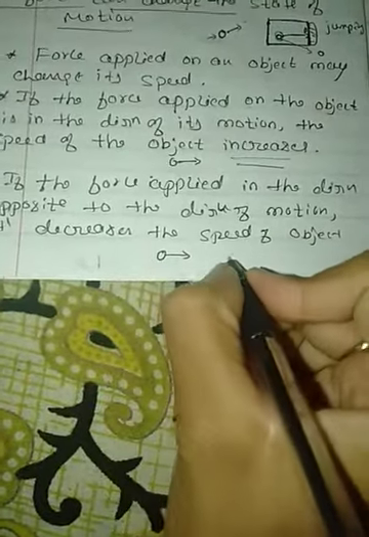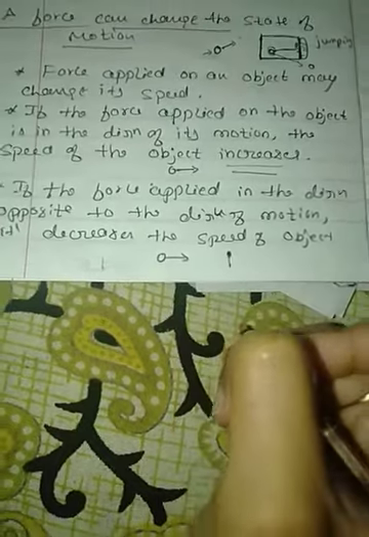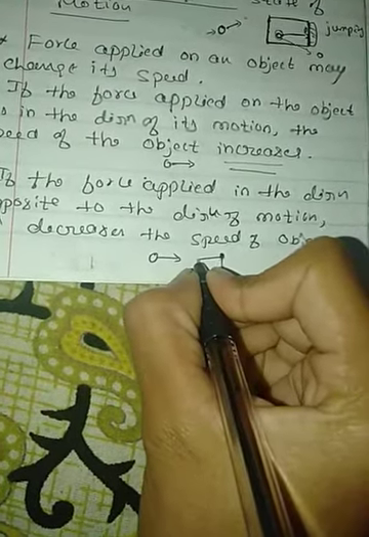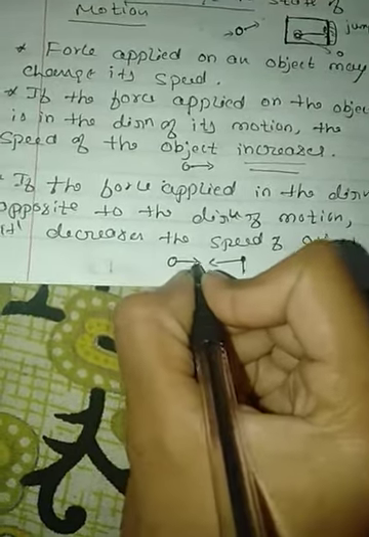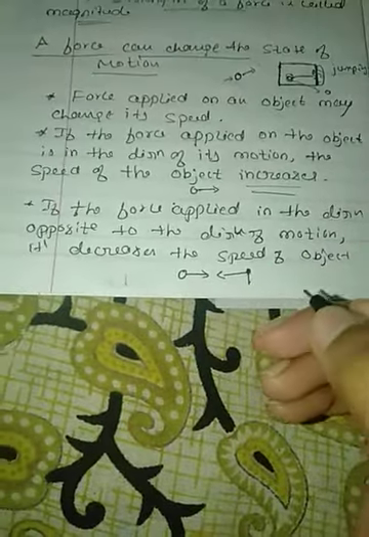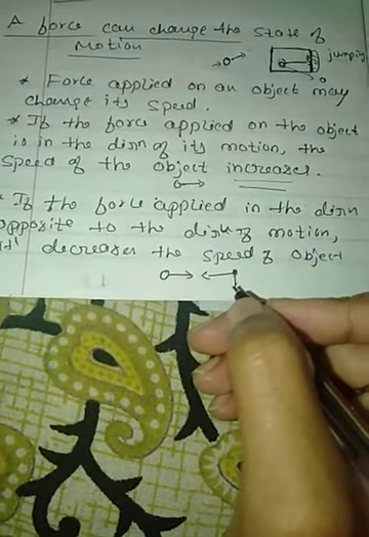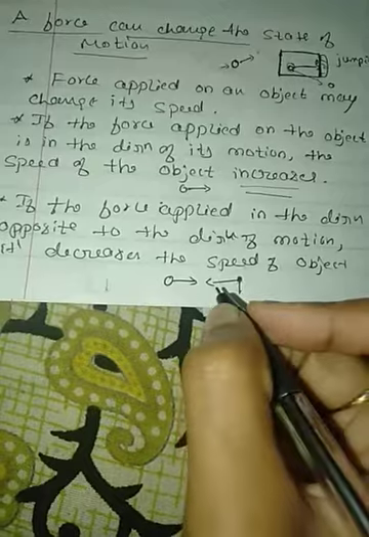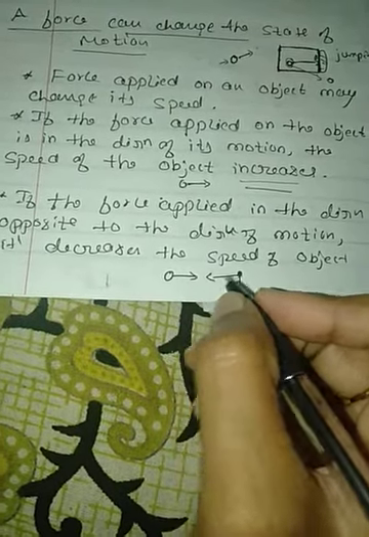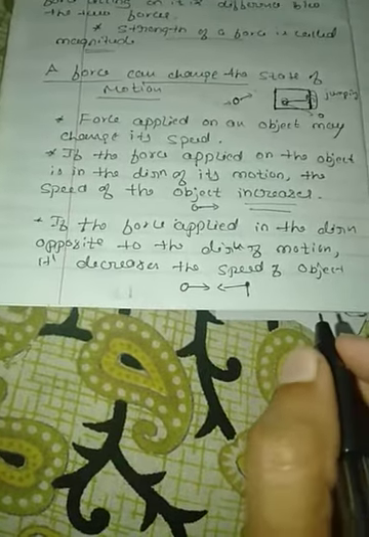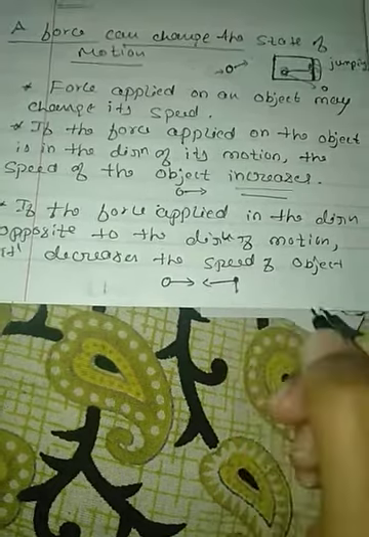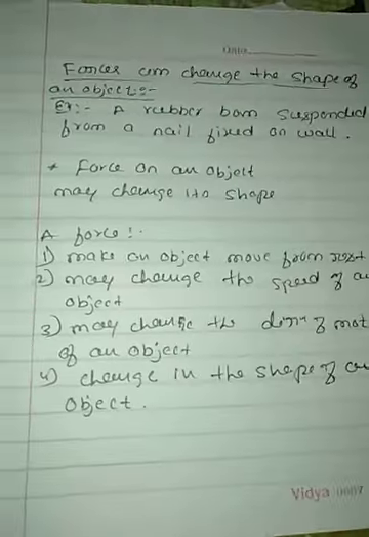If the goalkeeper applies the force opposite to this direction of motion, it decreases the speed of the object. Remember, when the force is applied opposite to the direction of the motion, the speed of the object will decrease. Here also the same thing will happen.